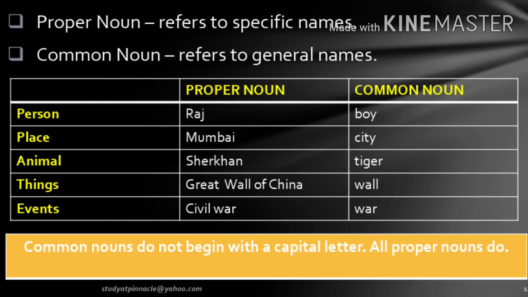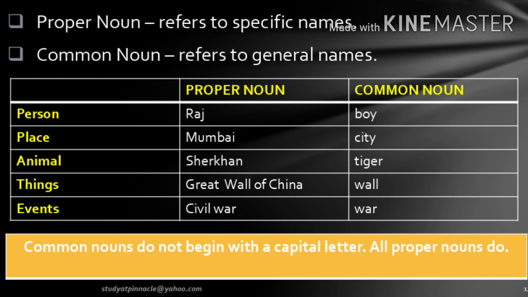Otherwise, they all are animals. The category of things may sound very vague and confusing. It would include all the actual objects and the things that you see around, abstract concepts, and also the structures and the monuments which are not places.